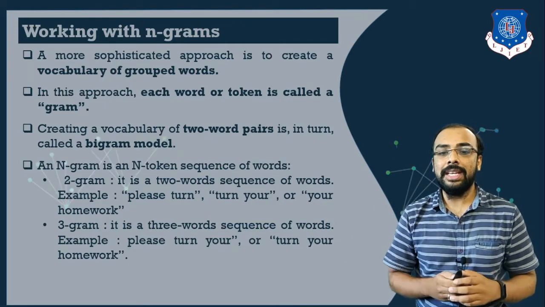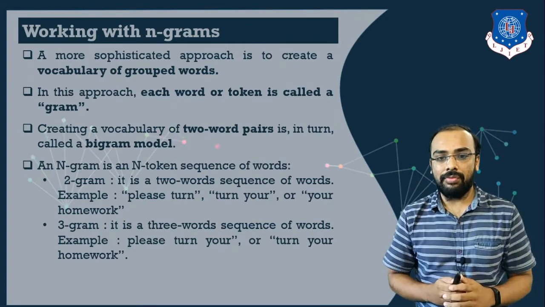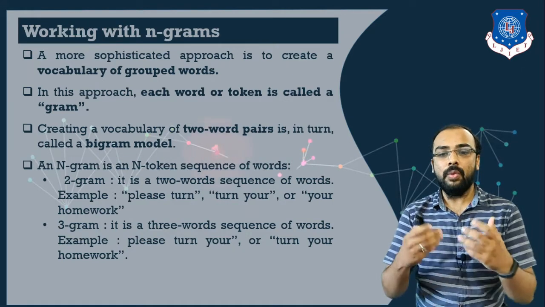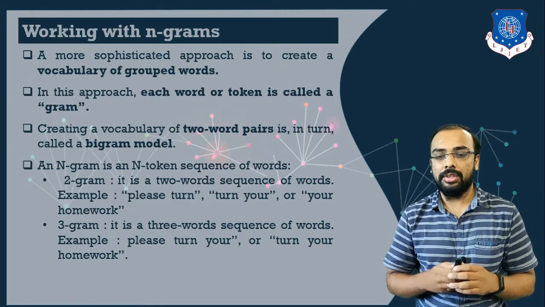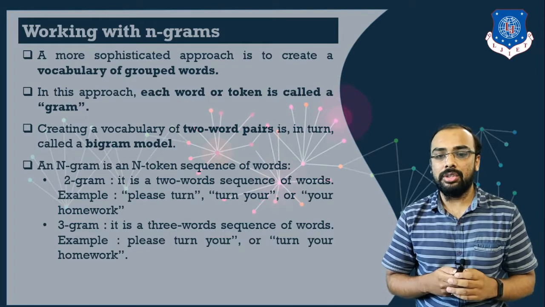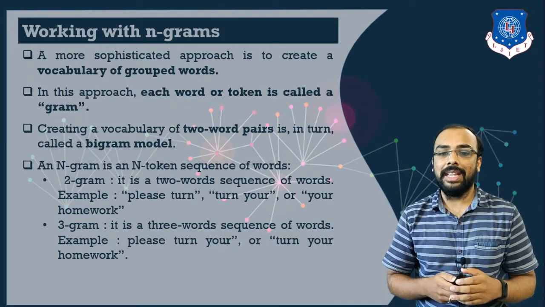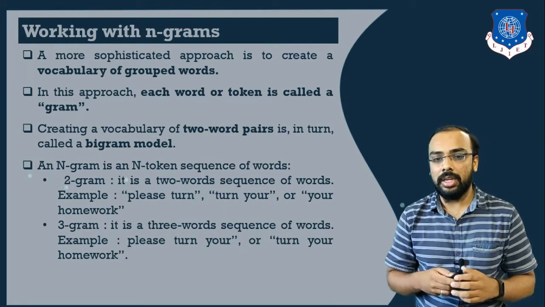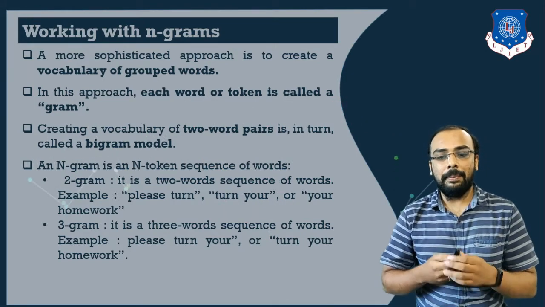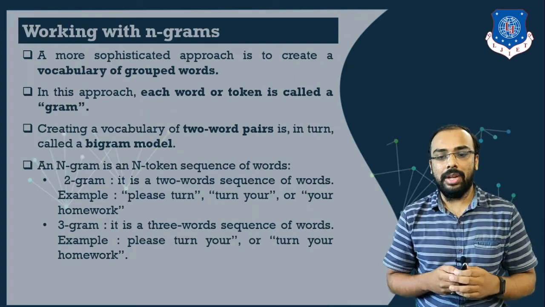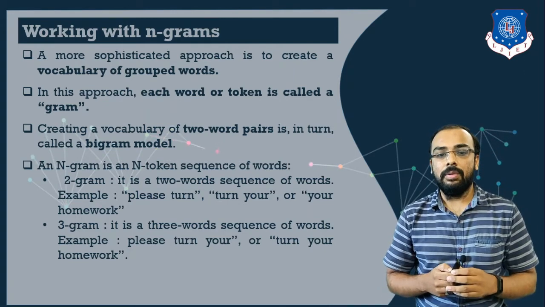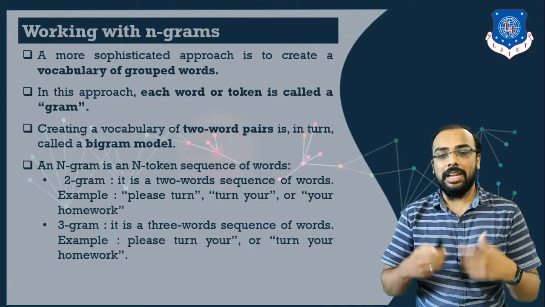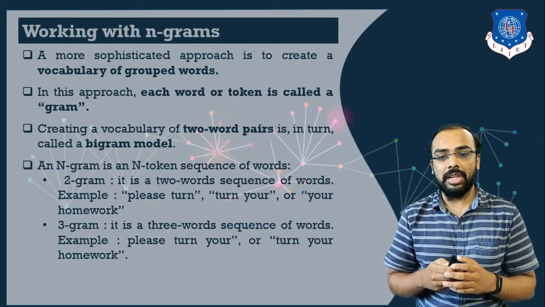So we have seen how we can work with the bag of words model as well as with n gram models. The n gram totally depends on your value of n. If I am taking n equal to 2, it will form 2 grams. If I am taking n equal to 3, it will create triplets, or you can say a 3-word sequence. Bag of words plays an important role whenever you are working with machine learning.